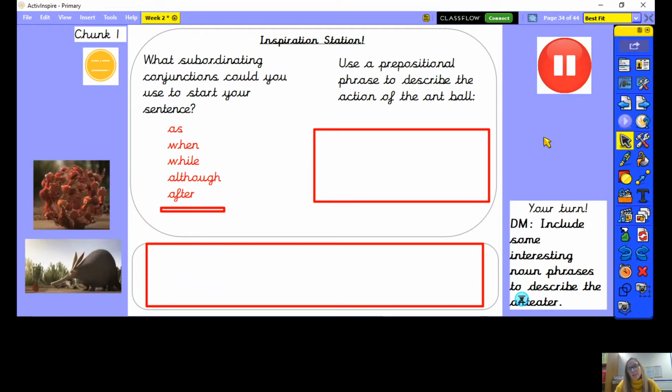So we're going to use a subordinating conjunction and then we're going to use a prepositional phrase to describe the action of the ball. So remember, prepositions are all the words that describe where or how something starts moving. So we're thinking about it moving along the floor, across the ground. So think about a prepositional phrase to describe the action of the ant ball and how it's moving and where it's moving. So pause the video now and write down some ideas of prepositional phrases that might help you in your writing today.